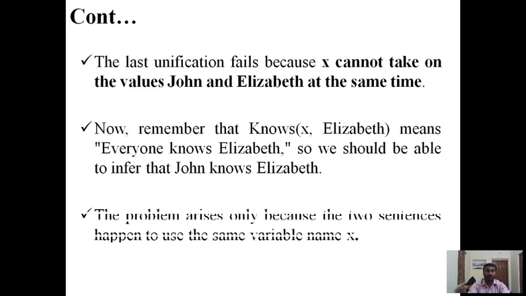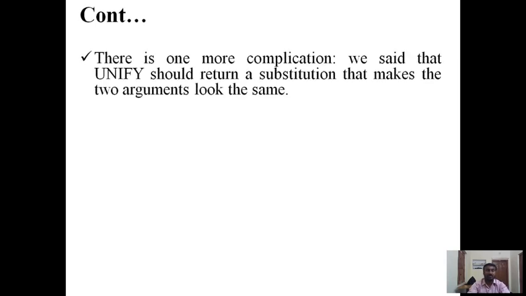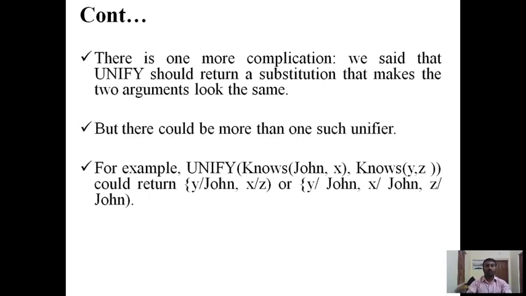The last unification fails because x cannot take on the values John and Elizabeth at the same time. Now remember that Knows(x, Elizabeth) means everyone knows Elizabeth, so we would be able to infer that John knows Elizabeth. The problem arises only because the two sentences happen to use the same variable name x. So there is one more complication. We said that UNIFY would return a substitution that makes the two arguments look the same, but there could be more than one such unifier.